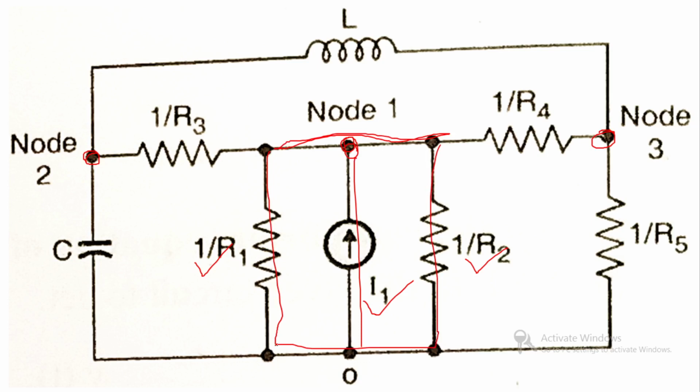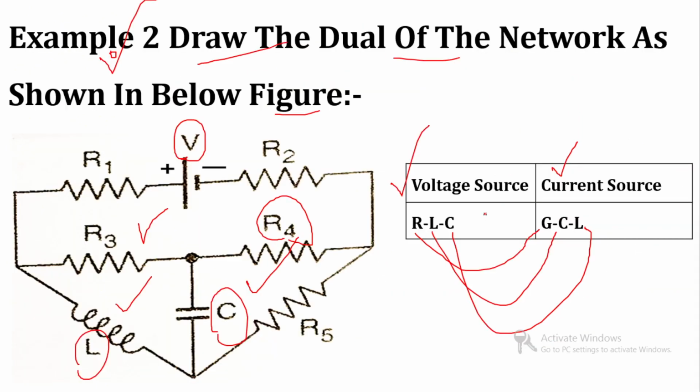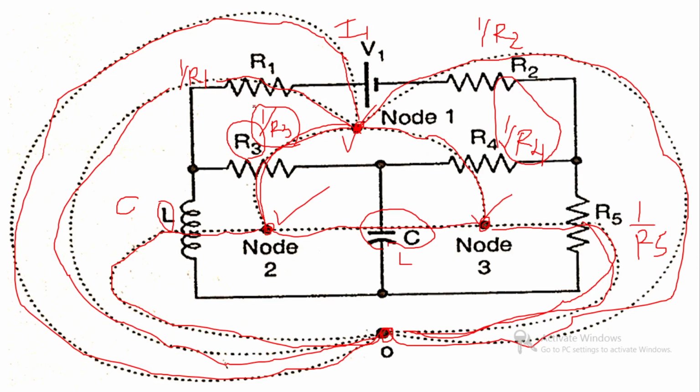Clear? Now 1 upon R3 and 1 upon R4: 1 upon R3 appears between node 1 and node 2, and 1 upon R4 appears between node 1 and node 3. So this 1 upon R3 appears between node 1 and node 2 and this 1 upon R4 appears between node 1 and node 3. Clear? So we have covered R1, V1, R2, R3 and R4.